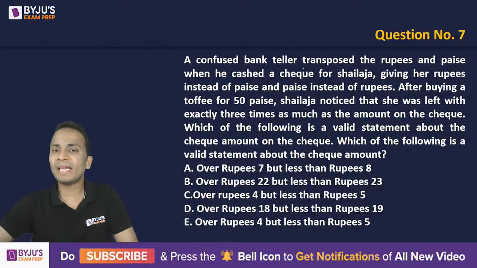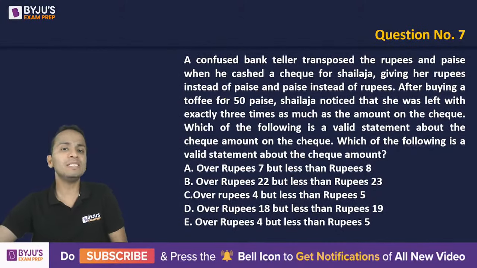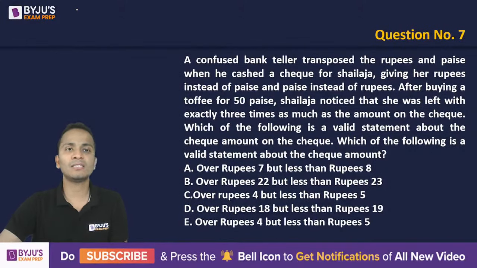A confused bank teller transposed the rupee and paisa when he cashed a check for Shelja, giving her rupees instead of paisa and paisa instead of rupees. So again, I'll assume that the check amount was 100x plus y, and the money given was 100y plus x.